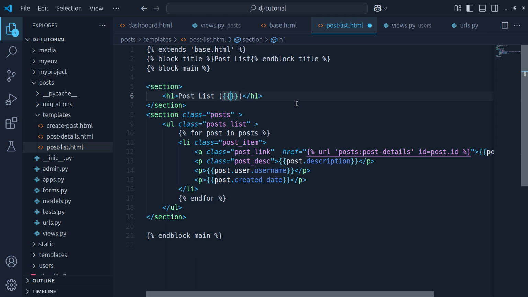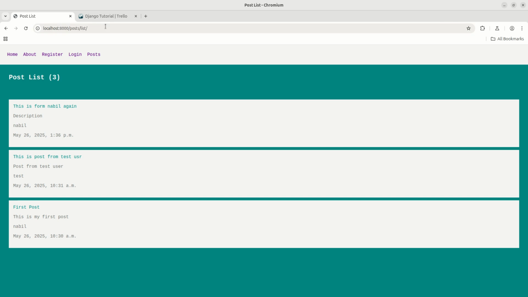So this will be posts.count, and let's reload this page. So we can see we have 3 posts in total. Okay, so 2 posts are from this Nabil user and 1 post is from this test user. Okay, so that is all for this part.